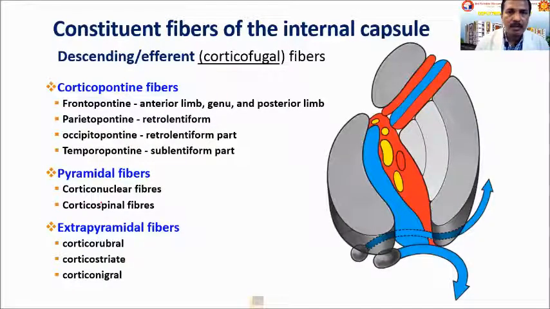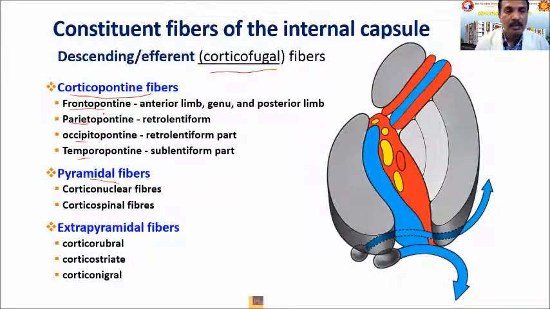Coming to the various types of fibers which are present in the internal capsule. First, we will see the corticofugal fibers. They are the motor fibers projecting from the cerebral cortex to the spinal cord and brainstem. So here we can see they are mainly corticopontine fibers, pyramidal fibers, and extrapyramidal fibers. Among the corticopontine fibers, there are fibers projecting from the various lobes like frontopontine, parietopontine, occipitopontine. From all the four lobes of the cerebral cortex, fibers are projecting to the pons,